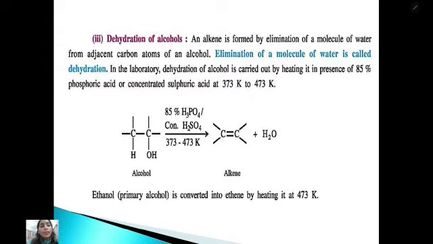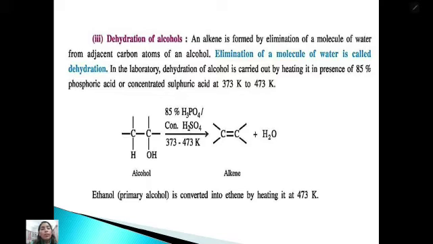Few reactions occur in this, like an alkene is formed by the elimination of a molecule of water from the adjacent carbon atoms of an alcohol. Elimination of a molecule of water is called dehydration. In the laboratory, dehydration of alcohol is carried out by heating it in the presence of 85% phosphoric acid or concentrated sulfuric acid, at 373 Kelvin or 473 Kelvin.